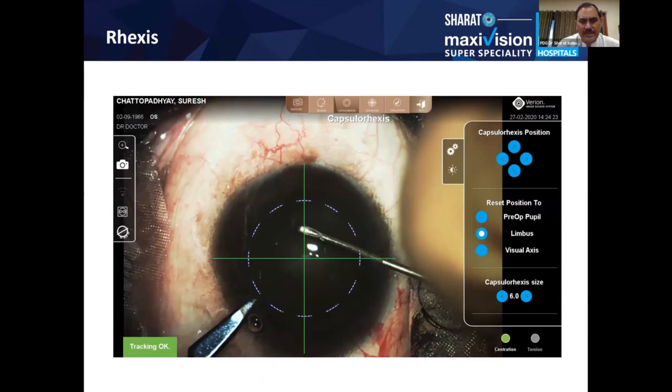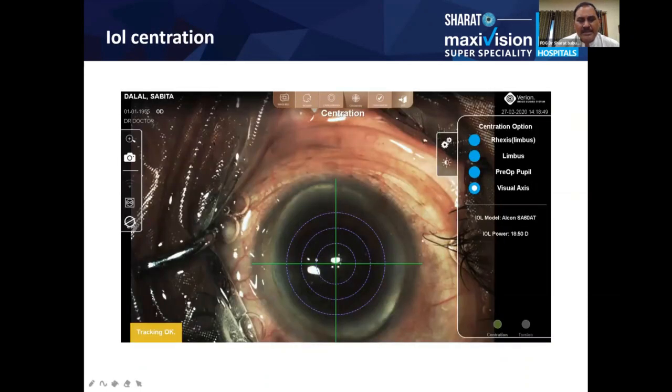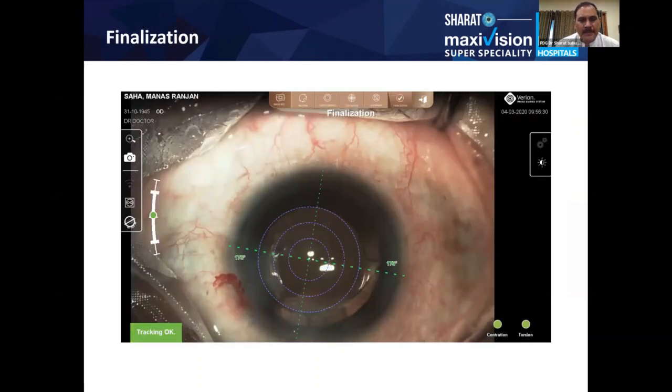That's a virtual image onto the cornea, and accordingly, you can plan your capsular axis. And this is the toric alignment of the IOL, the darker mark through which you have to implant the IOL. And this is the centration. You can again decide whether you want to put it in the pupillary axis or in the center of the pupil. And this is how the implantation axis is finally shown.